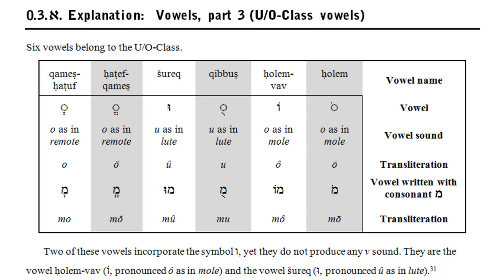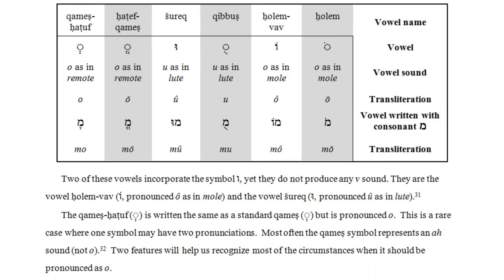To this point, we've explored A-class vowels and I-E class vowels. The third and final class of vowels for us to learn are known as U or O class vowels. There are 6. The first is cholam. You'll recognize it as a raised dot above and to the left of the consonant which it follows. When following the consonant mem, it produces the syllable mo.